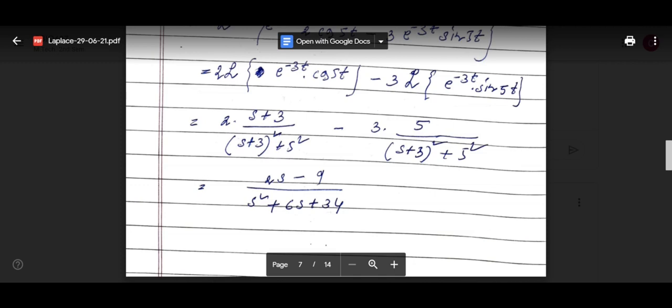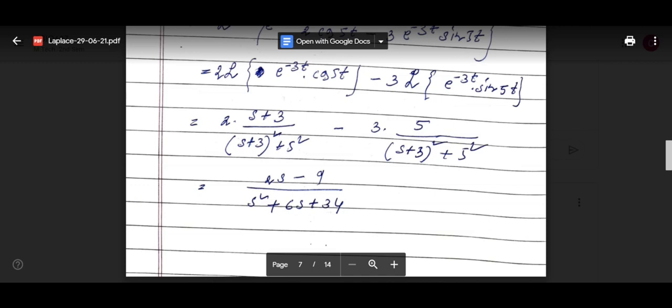What can you do? See the formula. The Laplace transform of e to the power at cos bt is equal to (s minus a) divided by (s minus a) whole square plus b square.